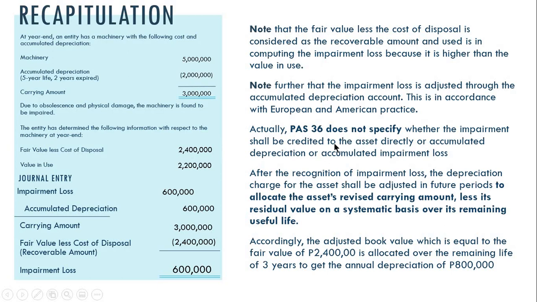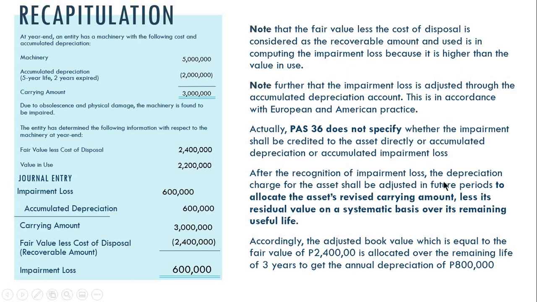Kasi PAS 36 does not specify whether the impairment shall be credited to the asset directly or accumulated depreciation or accumulated impairment loss. So, wala namang problema yun, no? Whether accumulated depreciation or accumulated impairment loss yung gamitin natin, so long as the end point is that na-write down natin yung carrying amount ng asset to its recoverable amount.